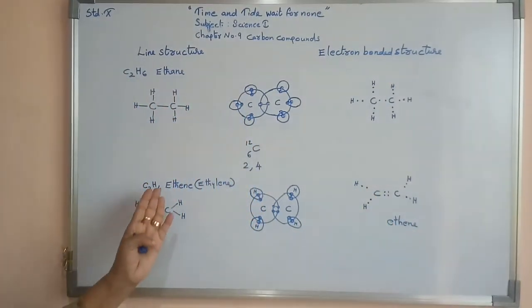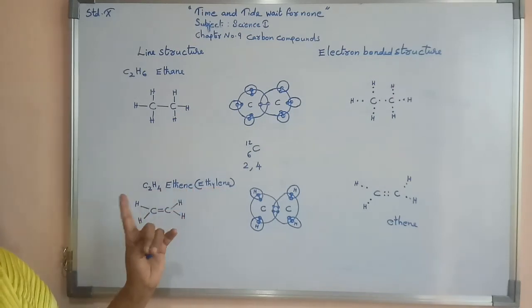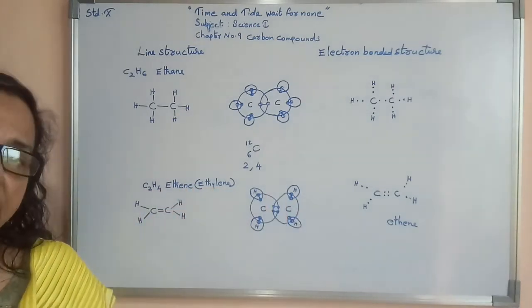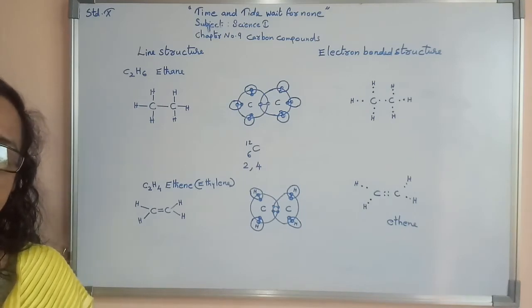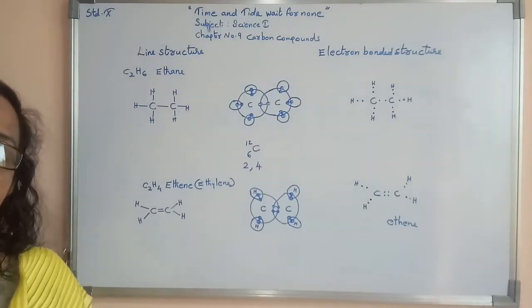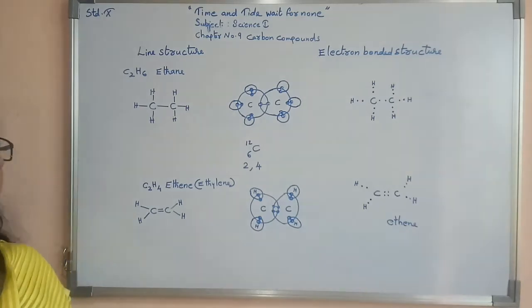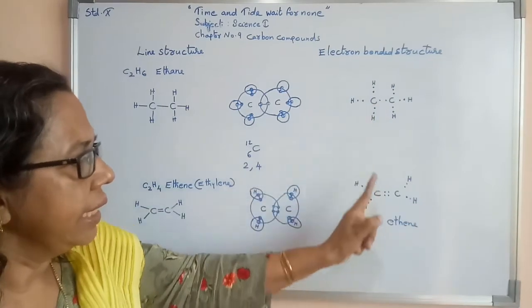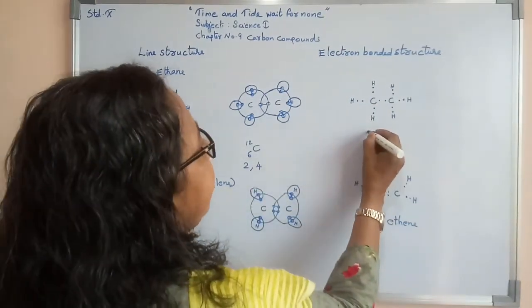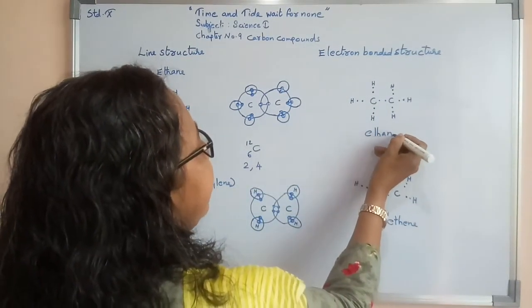So we can say that in ethene or ethylene, a double bond is there. Carbon to carbon double bond formation is there in the ethene molecule. In ethane, carbon to carbon single bond. This is ethane, E-T-H-A-N-E.